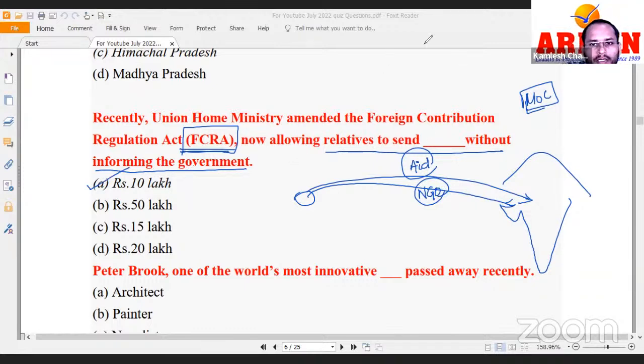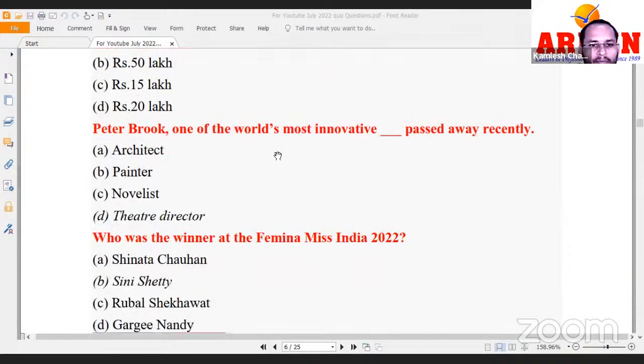So this answer is 10 lakh rupees, FCRA. Okay, Peter Brook, one of the world's most innovative theater directors, passed away recently. So Peter Brook was a theater director who passed away.